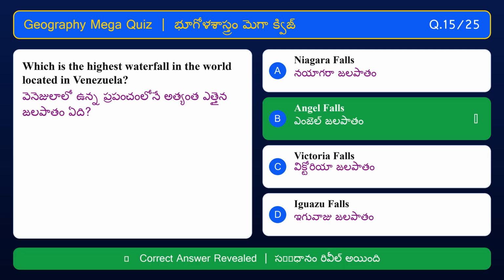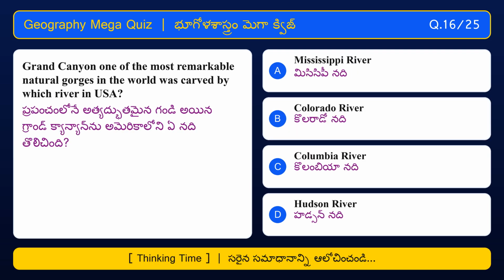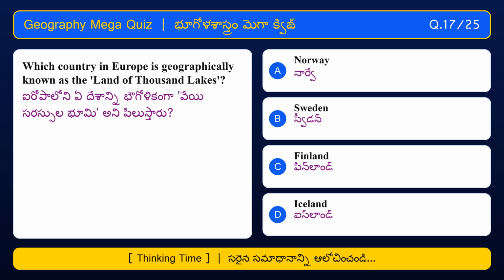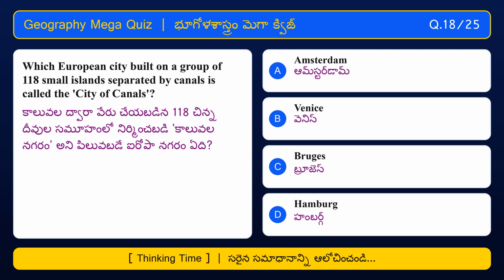Angel Falls. Grand Canyon, one of the most remarkable natural gorges in the world, was carved by which river in USA? Colorado River. Which country in Europe is geographically known as the Land of Thousand Lakes? Finland. Which European city built on a group of 118 small islands separated by canals is called the City of Canals?